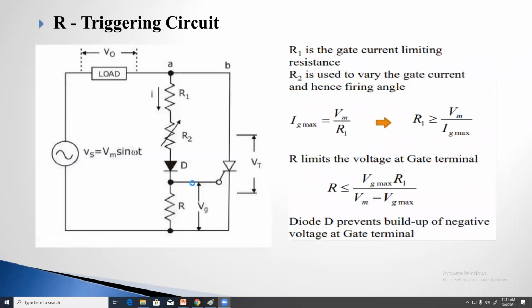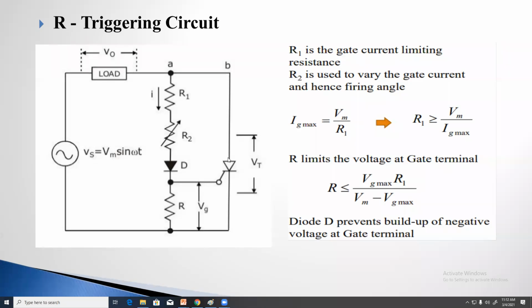In all types of triggering circuits, our main goal is to turn on the thyristor only.